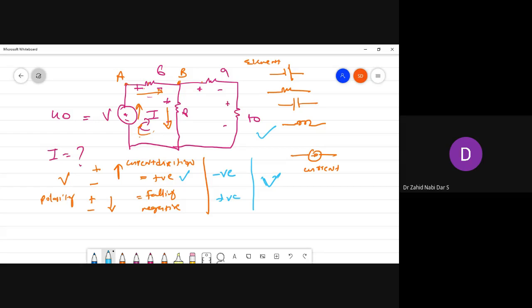Are you comfortable with the orange technique or blue technique? Tell me, Srushti. Sir, orange, sir. Orange is convenient, I also feel. If you do any problem, you just go and try in the notes, in the books, whatever we have given you, try any problem with this orange technique. Although in the notes you will find the blue technique, do with orange. Will you get a different answer? No, you will get the same answer.